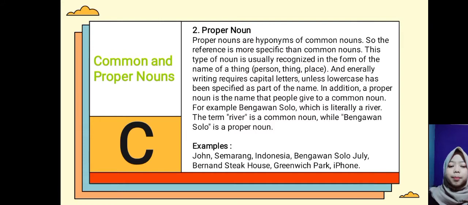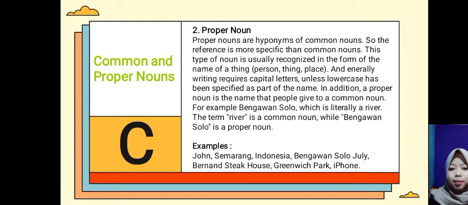The next is proper noun. Proper nouns are hyponyms of common nouns, so the reference is more specific than a common noun. This type of noun is usually recognized in the form of the names of things, and generally the writing requires capital letters unless a lowercase letter has been specified as part of the name.